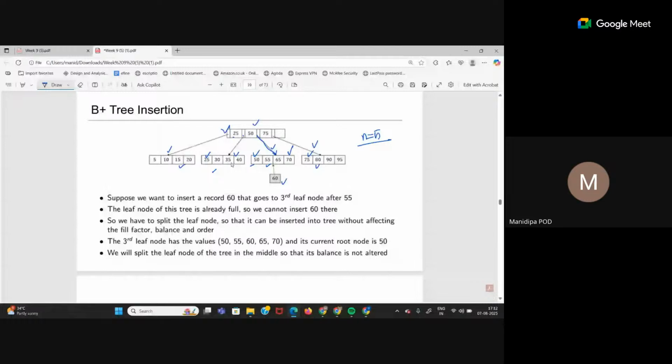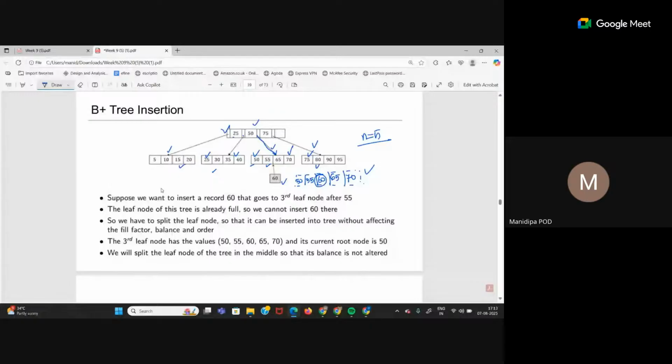Now here the interesting part is that when we want to split, first we have to create the intermediate stage: what if I could insert 60? Then what would be the structure of this node? This is the intermediate structure. If I had 5 key values in this particular node, I'll have 50, 55, 60, 65, 70. This is not possible, but this is the intermediate structure which would have formed if I could enter 60, right? Now, what is the middle element here in the intermediate node? 60 is the middle element. So 60 will go one level up. This is how we calculate the middle element: you have to create the intermediate node, that what could have happened.